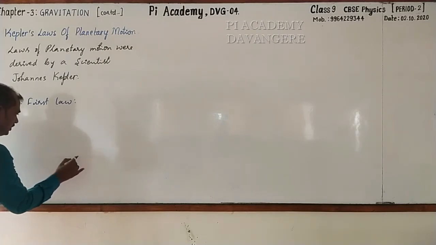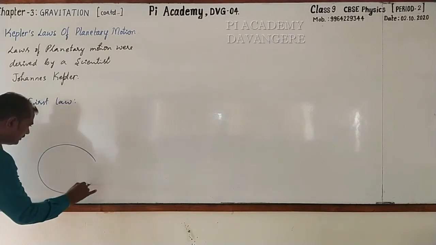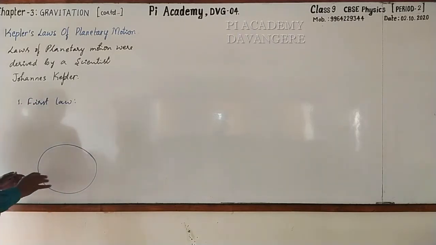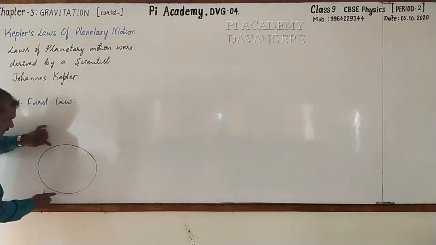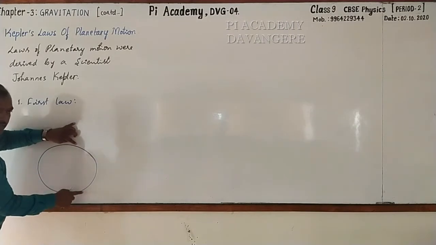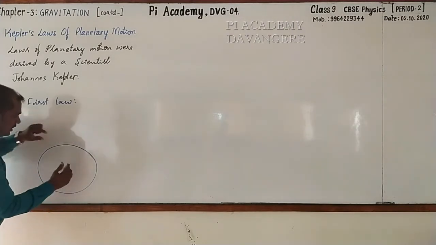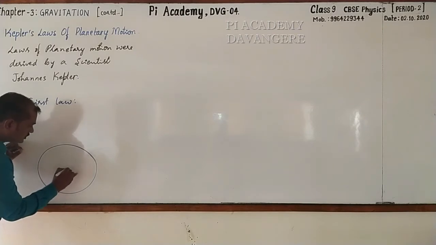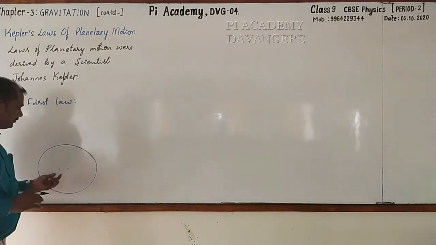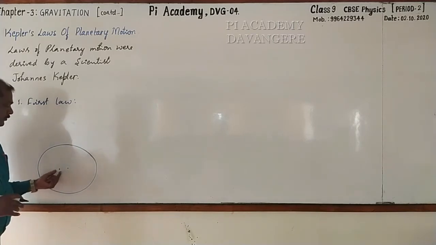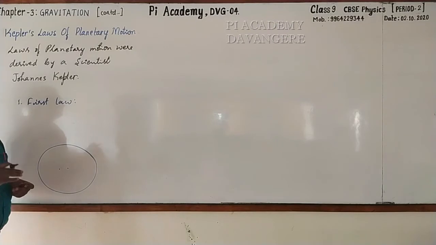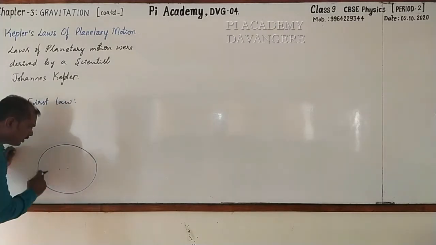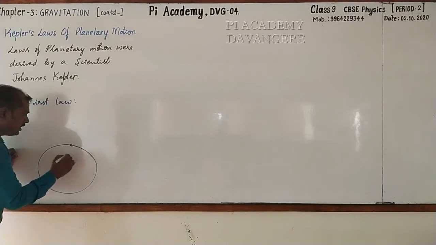Look here. Here I'm going to draw the elliptical orbit. It is not exactly circular. If it is elliptical orbit, you can observe that this part is like a semicircle. This part is like a semicircle. But the remaining is extra, right? Hence, it will be having two centers, and these are called foci. One is called focus, another one is called focus. Together called foci.